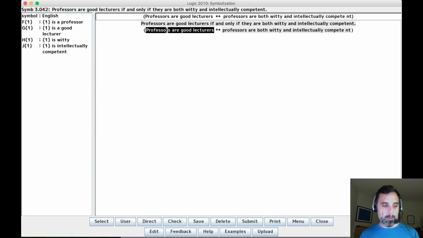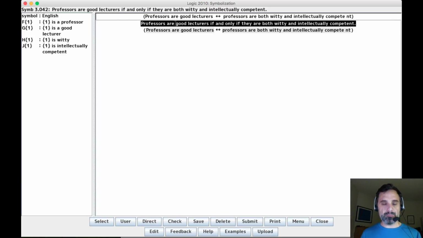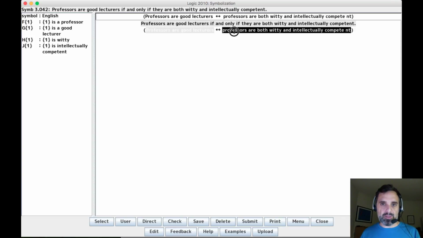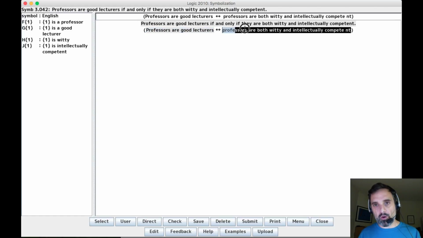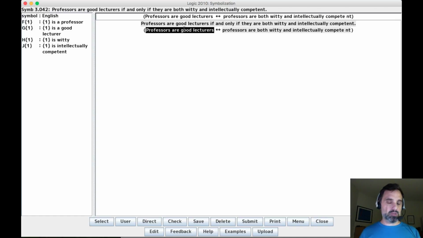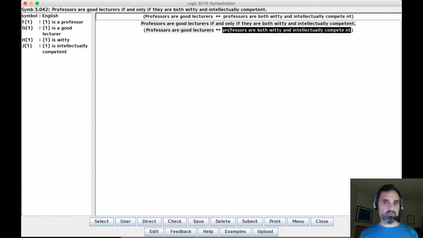Okay, fine. But what the original sentence says is, each professor is like this. He or she is a good lecturer if and only if he or she is both witty and intellectually competent. But this doesn't require that. This just requires that these two sides have the same truth value. And so maybe if they're both false, then it's true. So we've got one professor who's not a good lecturer, so this is false, and maybe some other professor who's not both witty and intellectually competent. And then we're done. Both sides are false.